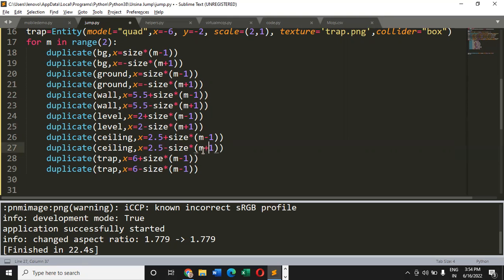I think that will give us, let me just check the whole code now. So this is perfectly fine. Minus 1, plus 1 is there. Minus 1, plus 1. Here also we have minus 1, plus 1. Here also we have minus 1, plus 1. Let me just save the changes.